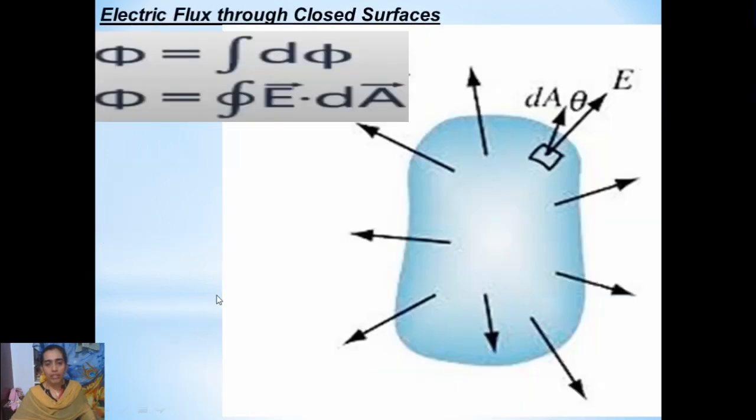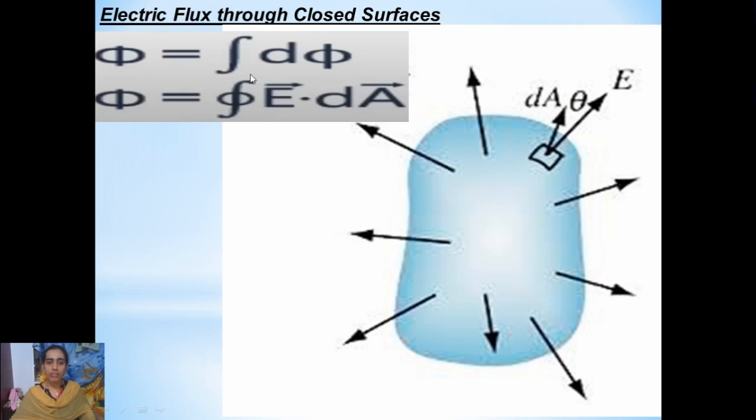For a closed surface, the rest of the things are the same. For a closed surface also we consider small area elements. Then for those small area elements we consider the normal, which is drawn as the area vector direction, right? And then we consider the small electric fluxes due to those small area elements. At the end, to get the net electric flux, we just sum it up by using mathematical integration, right? The only difference is the integral notation we use.